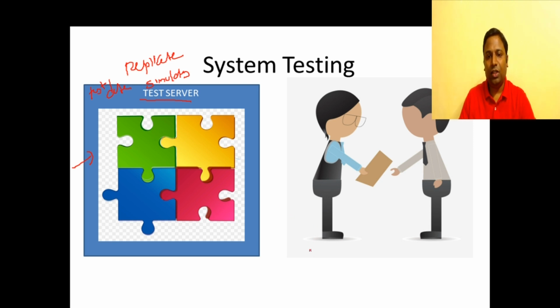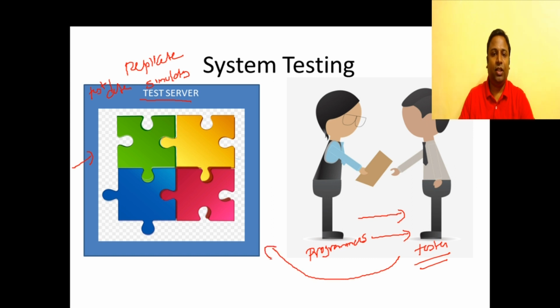The programmers that you have seen, say we are core programmers, will be handing over their functionalities to the tester. A tester is someone who is not part of the programming team. He can even be from another firm. The tester will be performing the tests on the test server.